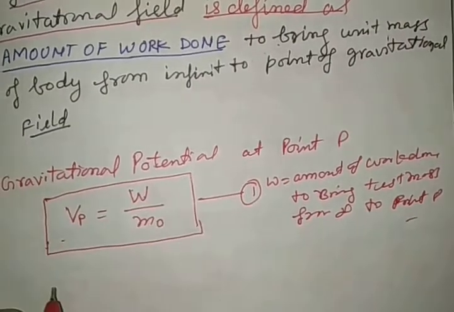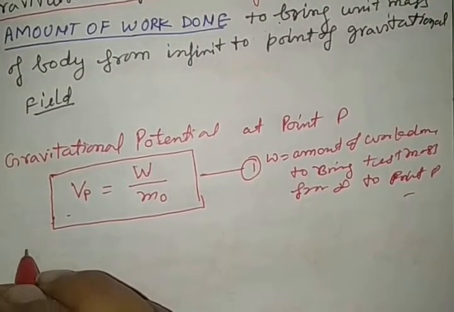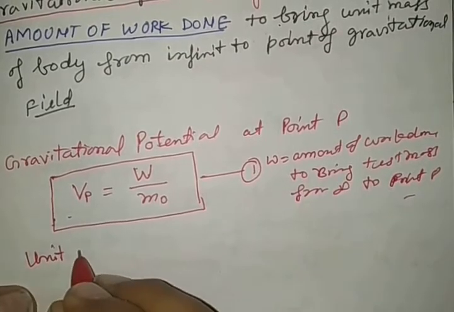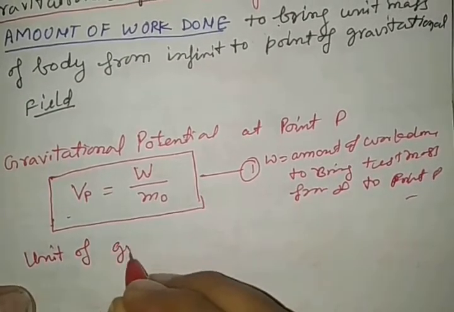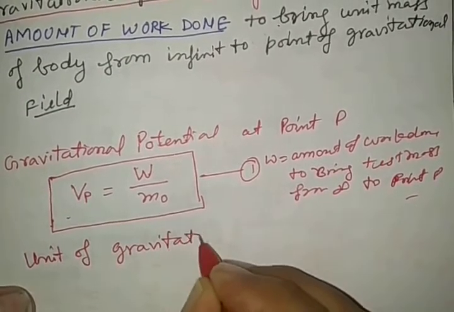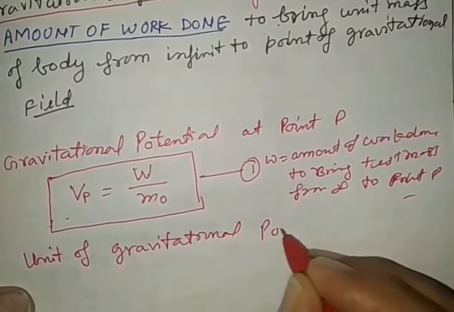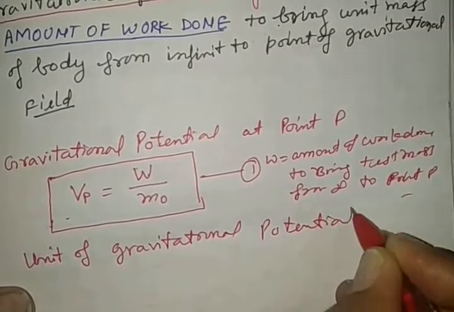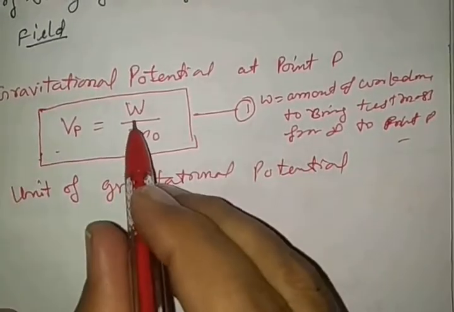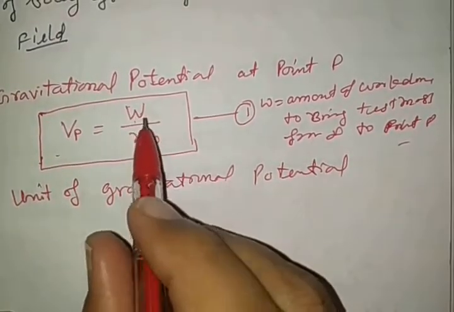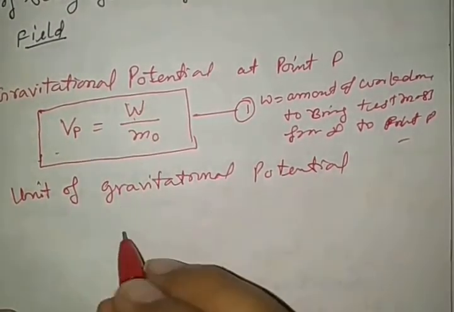Clear? Now we want to go for the unit of it. Unit of gravitational potential. The formula is work by mass.